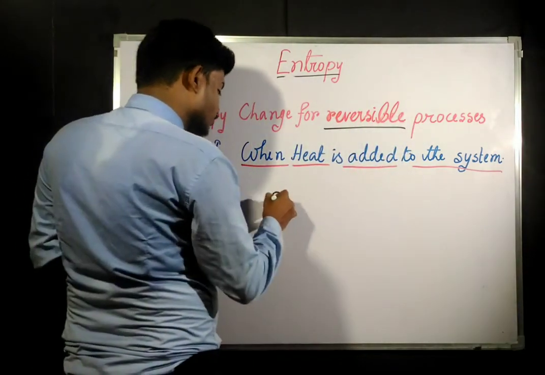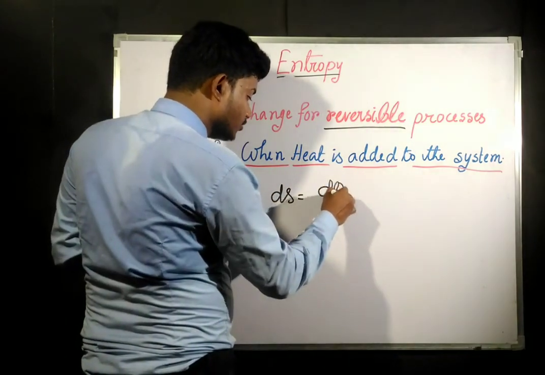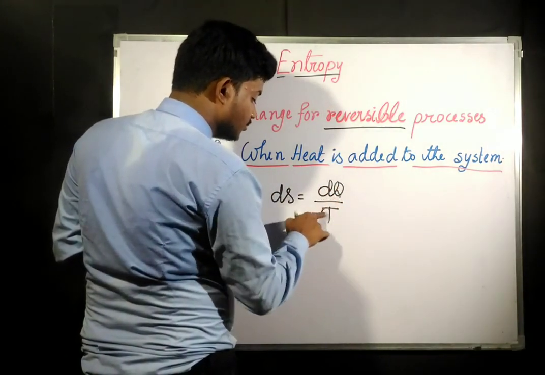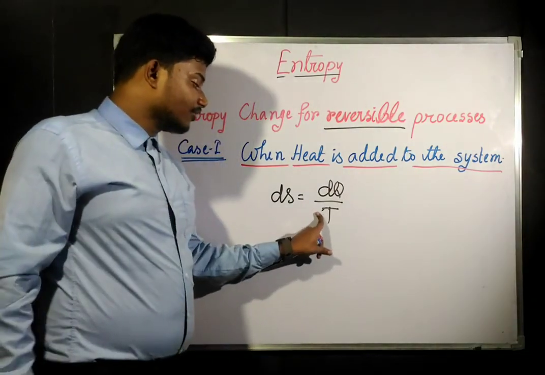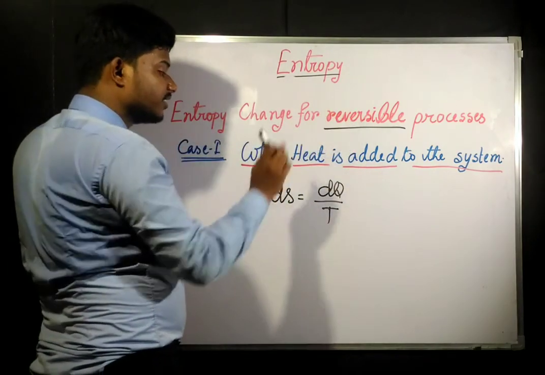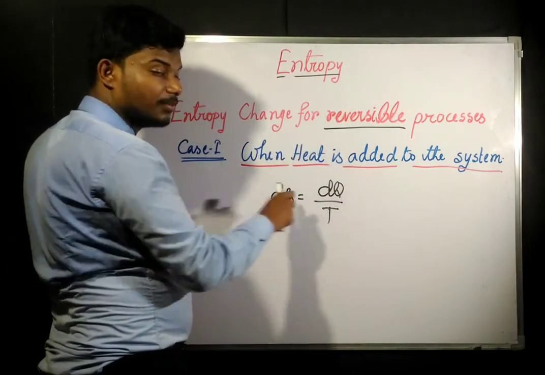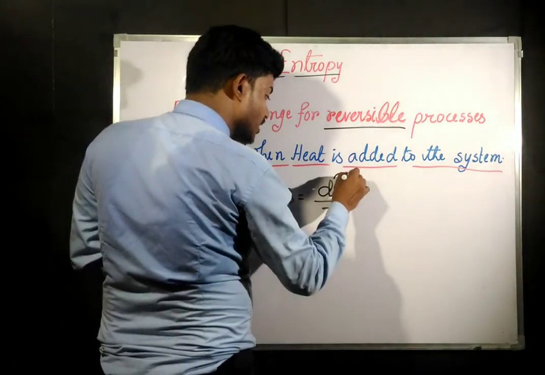Now for reversible processes we have seen that the change in entropy is dq by t. This was our formula for entropy change. Since we are considering reversible processes, the change in entropy is going to be this. Now, heat is added to the system means this is going to be a positive term.